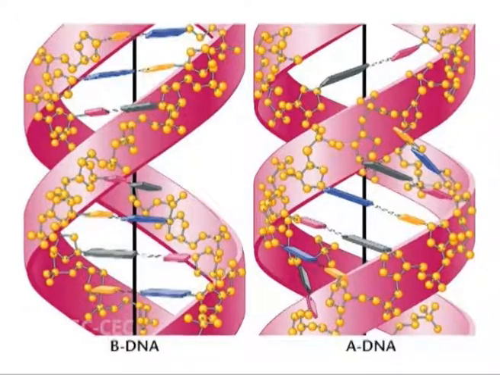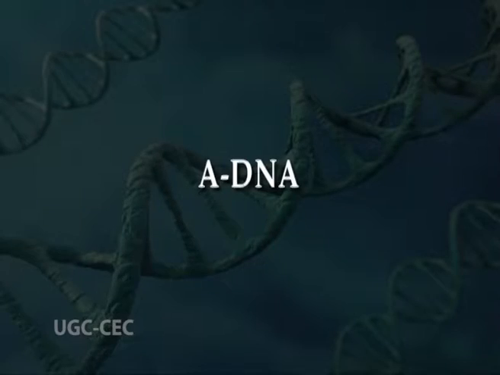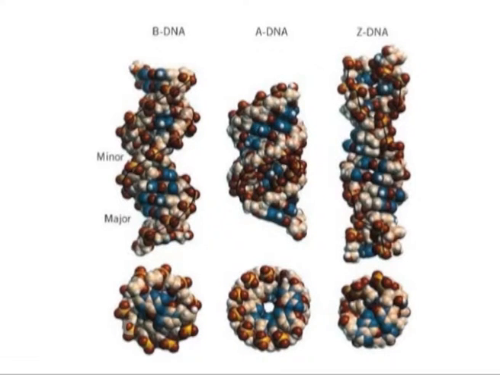The helix is long and thin with 10 base pairs per helical turn. The rise per residue is 3.4 angstrom. The next type is A-DNA. A-DNA structure is shorter and thicker.